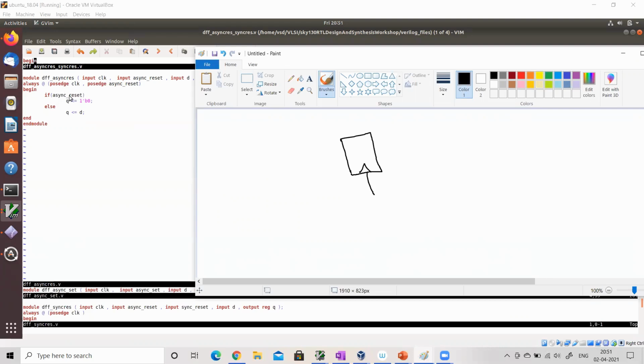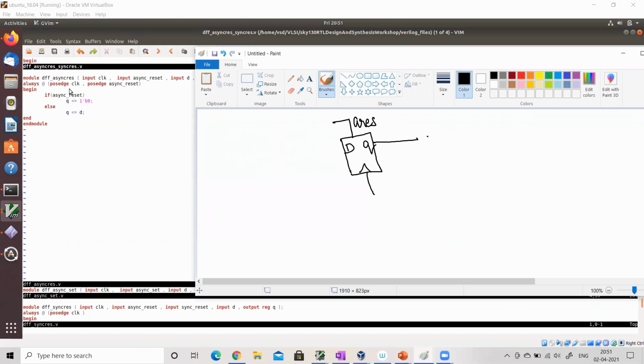And if I am entering the code because of asynchronous reset, I am making the Q go low. That means clearly, whatever may be the name, I may name this signal as XYZ, anything, but upon this signal, the output is going low. Clearly, this is an asynchronous reset. I'm calling this as asynchronous reset. And this is my output called Q.